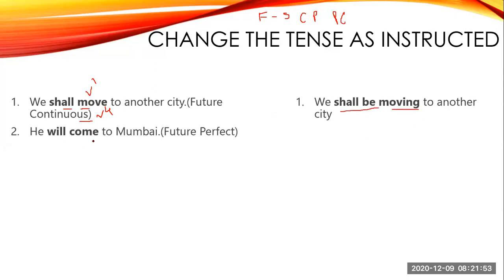Next, he will come to Mumbai. So will come, this is your V1, meaning simple future tense. And we have to change it to perfect tense. Perfect means V3, so here will have come. Why come again, students? Because come is used in present tense, and its past participle is also come. V3 is also come: come, came, come. So again I have written here come.